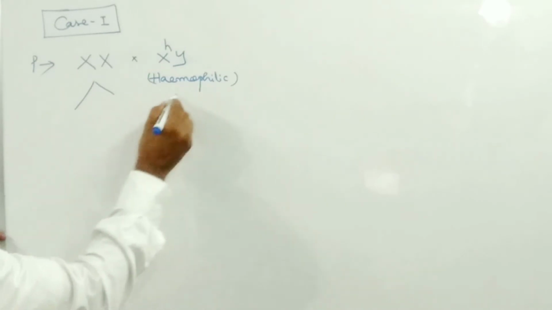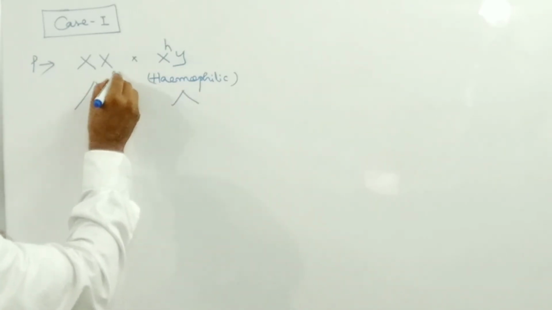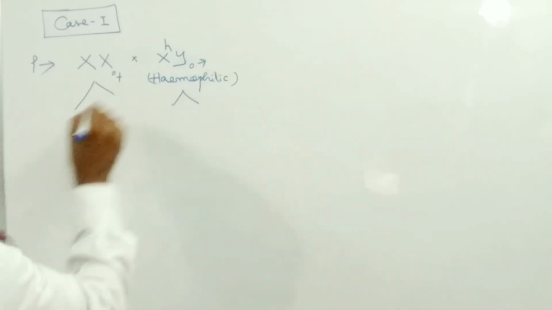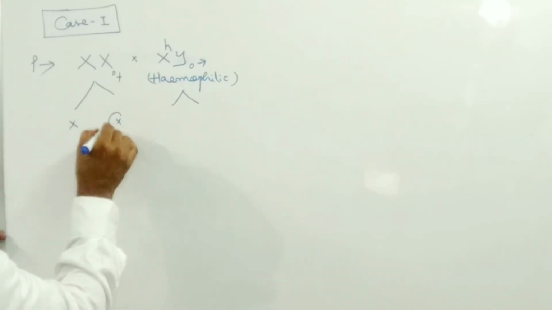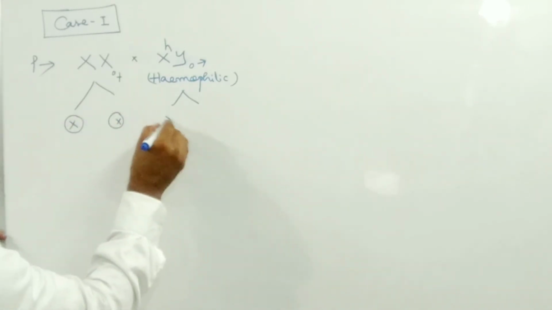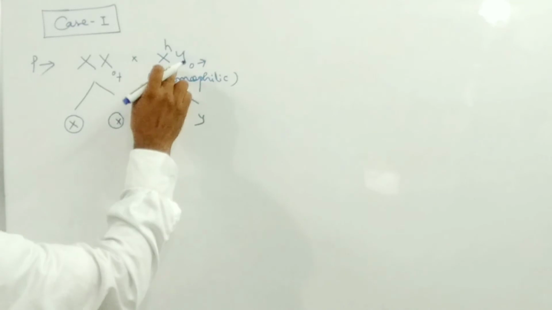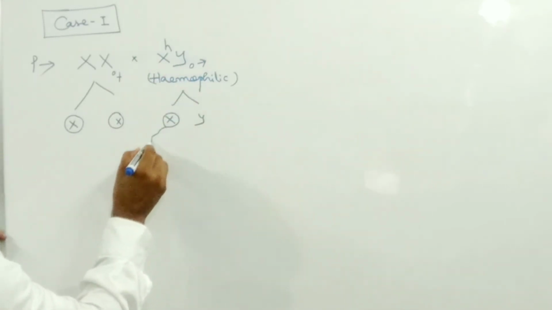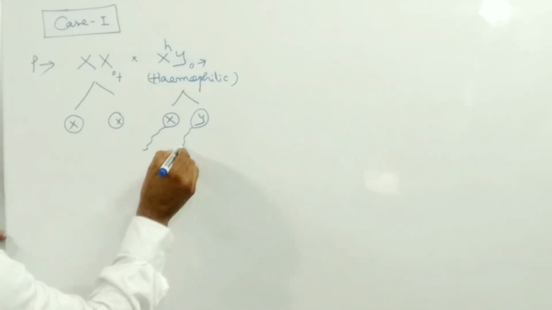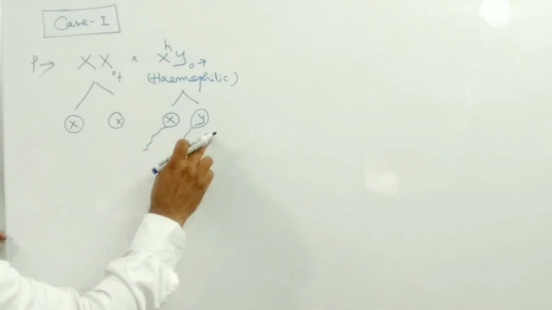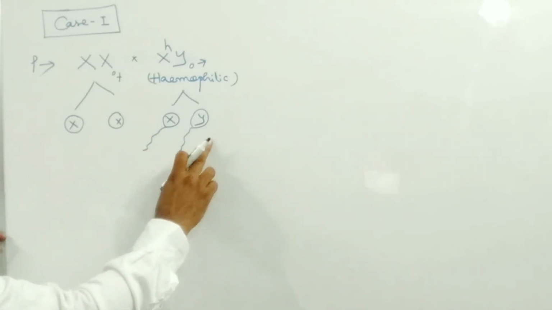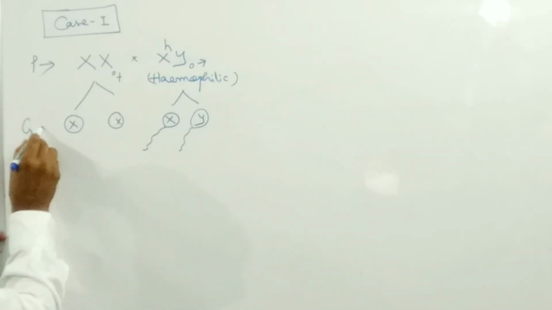At the time of gamete formation, the female individual will produce the same type of egg, and the male individual contains 2 types of sperm, 50% sperm contain the X chromosome and the other 50% contain the Y chromosome. So these are the gametes.